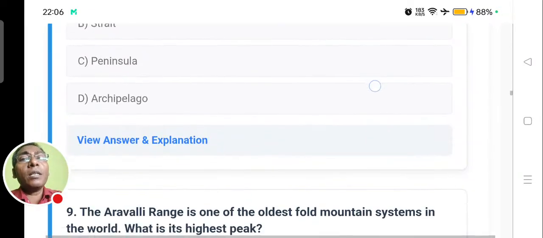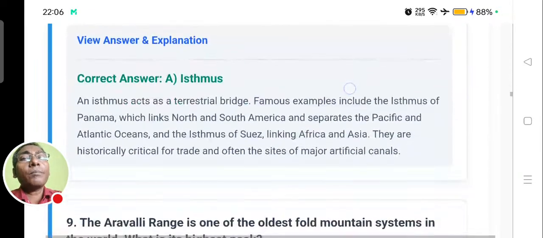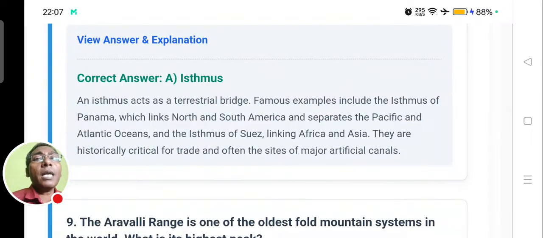So let's see the answer quickly. It says an isthmus acts as a terrestrial bridge. Famous examples include the Isthmus of Panama, which links North and South America and separates the Pacific and Atlantic Ocean, and the Isthmus of Suez linking Africa and Asia.